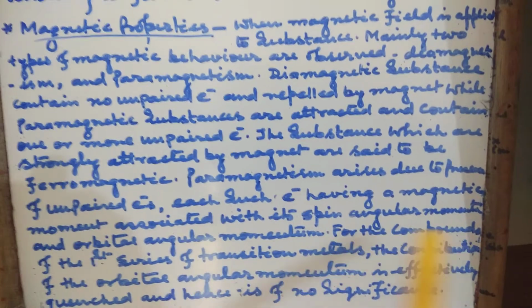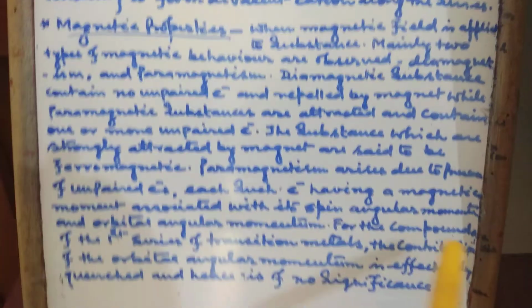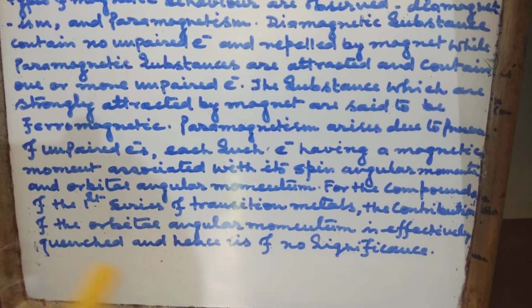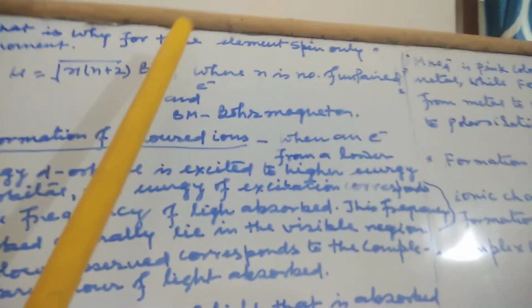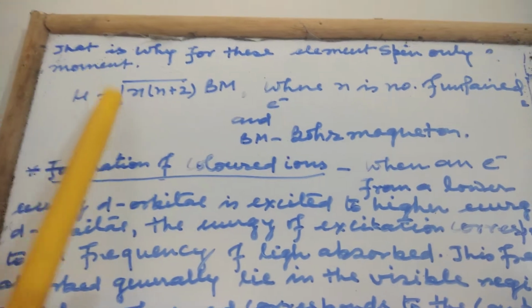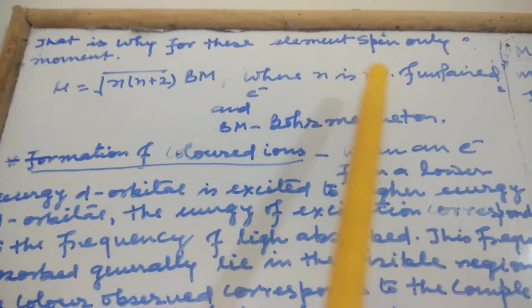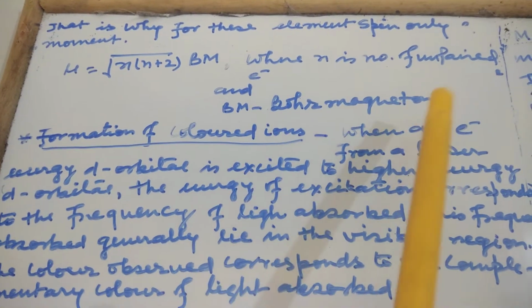For the compounds of the first series of transition metals, the contribution of the orbital angular momentum is effectively quenched and hence is of no significance. That is why for these elements, spin only moment, mu equals square root of n(n+2) BM, where n is the number of unpaired electrons and BM is the Bohr magneton.